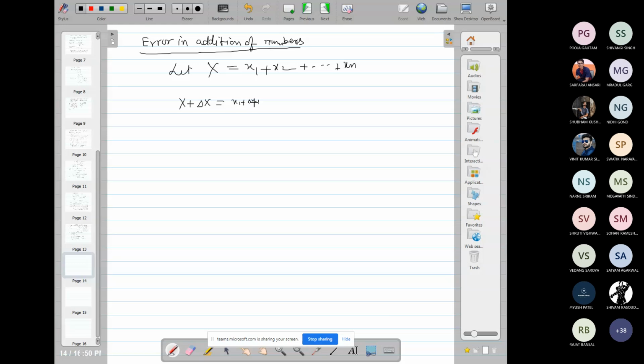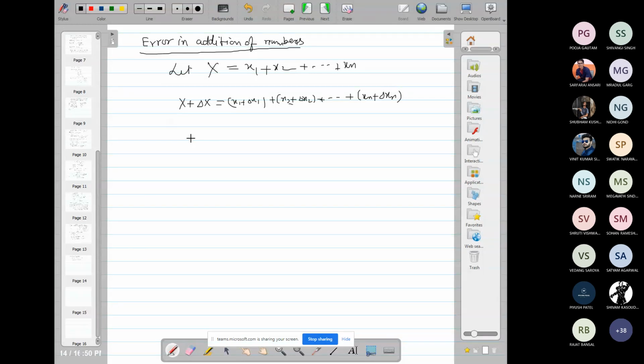You can also use small delta, plus x2 plus del x2 and so on, plus xn plus del xn. So therefore delta x will be how much?